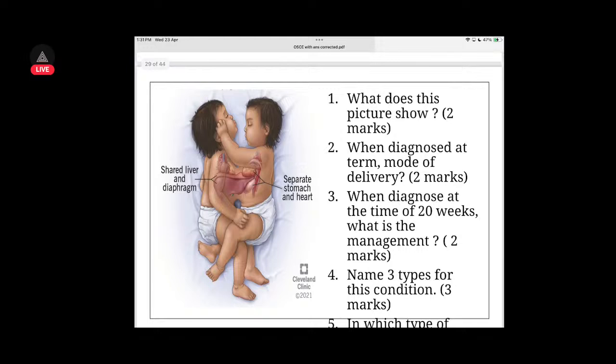So this is an image of, what do you say? Conjoined twins.